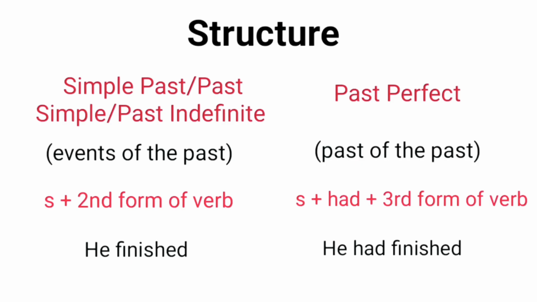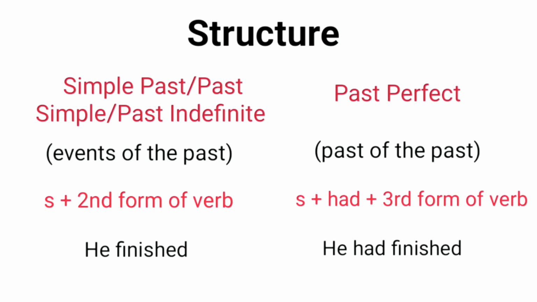Let's compare them. Simple past tense talks about the events of the past, whereas past perfect tense talks about past of the past. Let me remind you, there are three forms of verb. They are first, second and third form. They are also known as present, past and past participle.